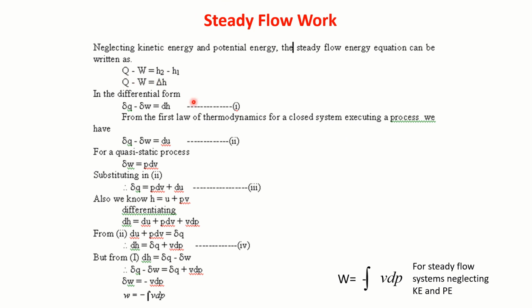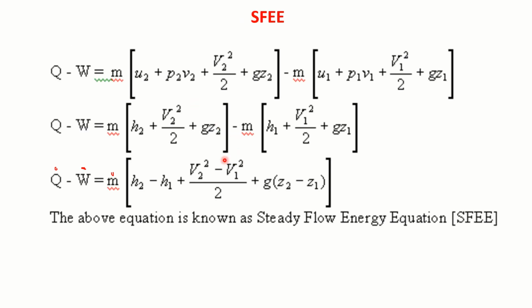Now, from the steady flow energy equation, if there is no kinetic energy, this part is not there. There is no potential energy, this part is not there. Then this part is there.